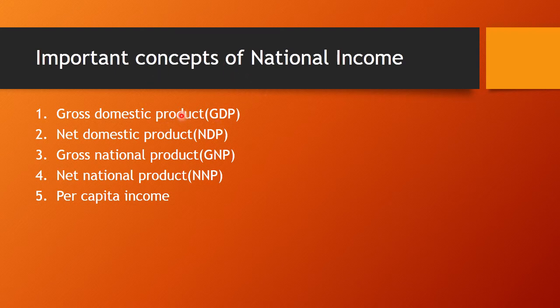Now these are important concepts of national income. The first one is gross domestic product. Gross domestic product means the market value of finished goods and services produced by the citizens of a country and foreign citizens within a country's limit. That is called gross domestic product. Now, some important facts about GDP: the final product or goods produced within the country's boundary by natives or by foreign citizens or by nature are considered, for example, crude oil.